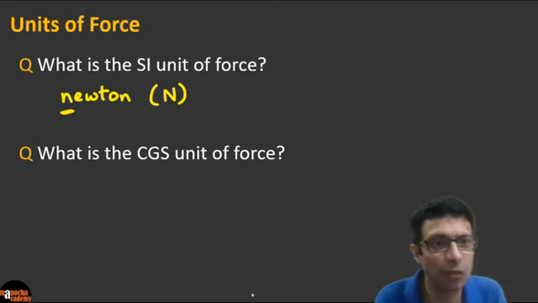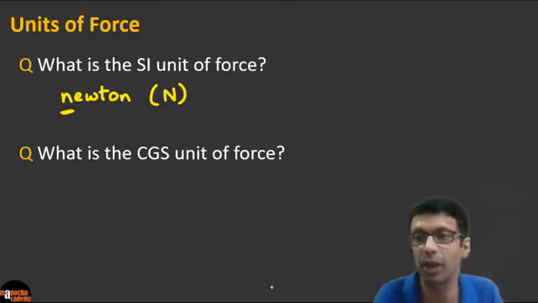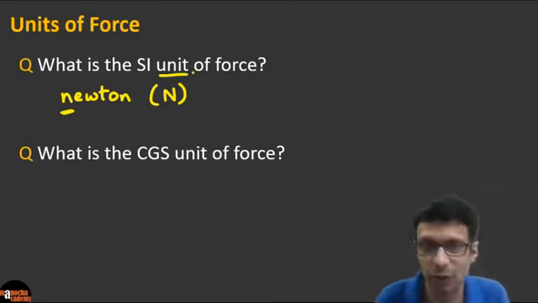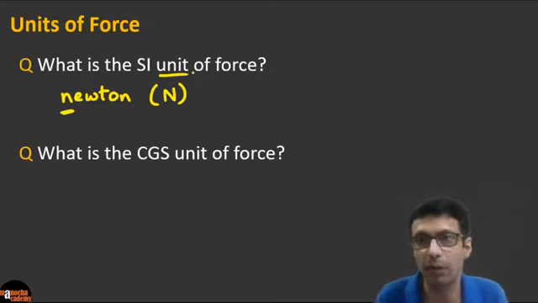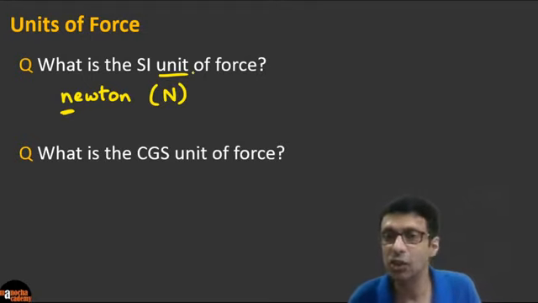Okay, guys. So very good. I see a lot of you are taking care in the chat to write with the small n. Please remember, don't start with the capital N. We are not writing the name of the scientist here. We are writing the unit. Okay guys, so newton with a small n, and in brackets you can put the abbreviation. Abbreviation is in capital N. Clear? And guys, do you know what is the CGS unit of force?